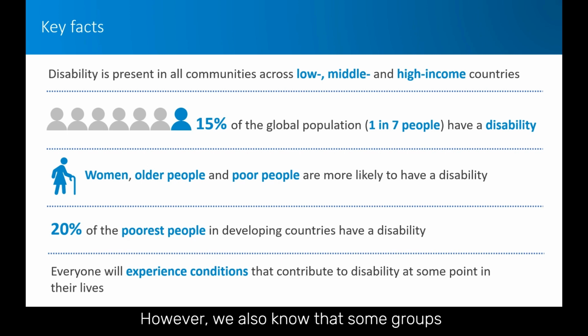However, we also know that some groups are more likely to experience disability than others. This includes women, older people, and poor people. In fact, 20% of the world's poorest people are likely to have a disability. There is a well-established link between disability and poverty. Poverty increases the risk of disability through things like poor nutrition, poorer living and working conditions, and poorer access to healthcare. On the other hand, people with disability are more likely to be poor due to lack of access to education and employment.